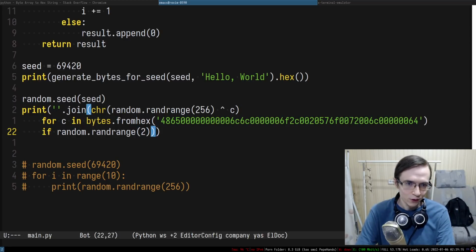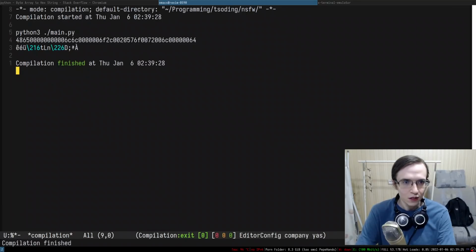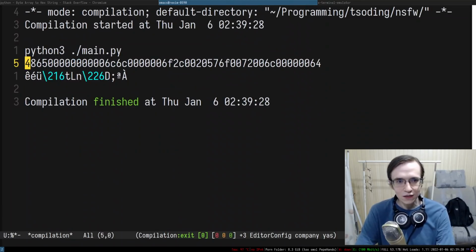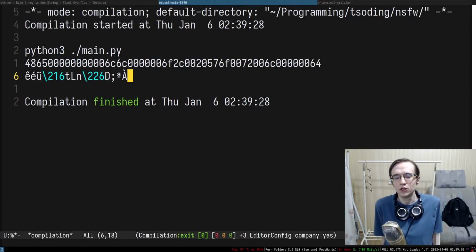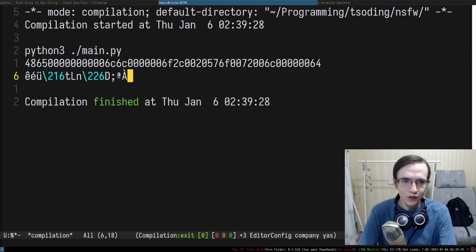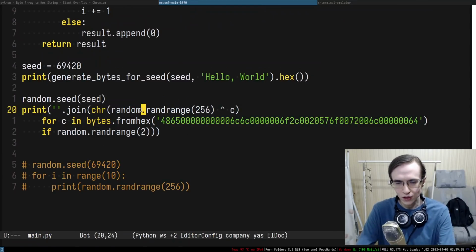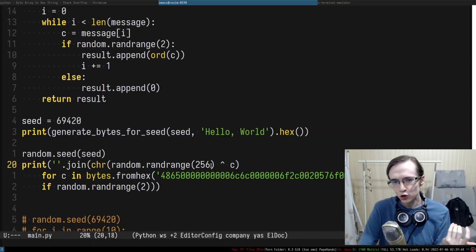So for each character, yeah, I see. For each character, we always call random range to 156. Okay, that makes a lot of sense. So if I try to do that, as you can see, it prints complete gibberish, and this is because of this additional call to random range to 156 that we're making in here.